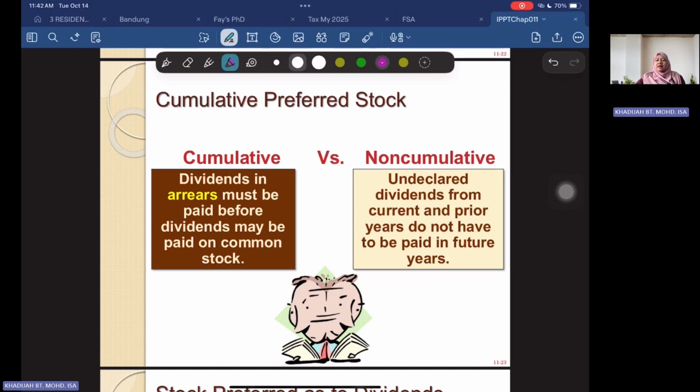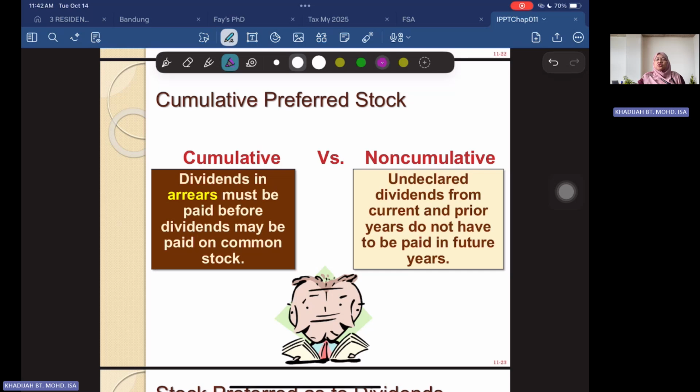So it means that if it's 9%, you have to pay 9%. If you only pay me 5%, the remaining 4%, you have to pay me first in the future before you can pay to your common stock. So that's why it's called preferred stock. Preferred shares, because they are given preference treatment as compared to common stock.